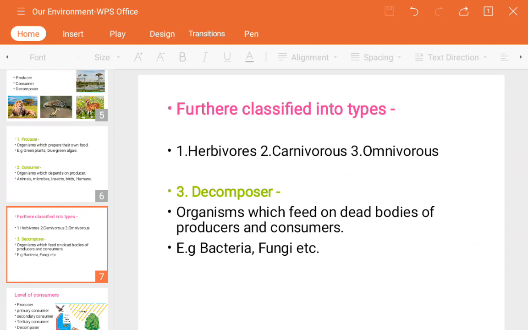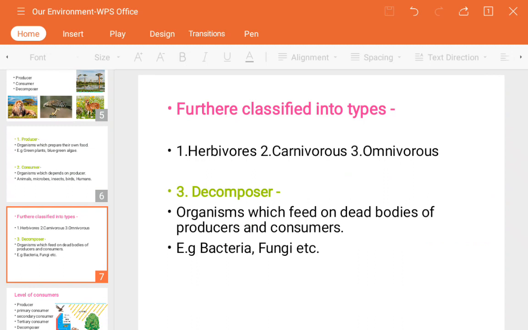So now who are the decomposers in nature? The organisms which feed on the dead bodies of producers and consumers. Whoever the producers and consumers are in the environment, decomposers like microorganisms, bacteria and fungi, survive on them, and they get decomposed as time goes on and they die. So this is the basic thing about producer, consumer and decomposer.